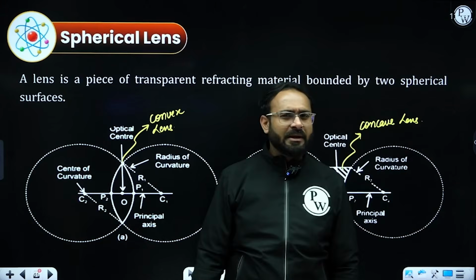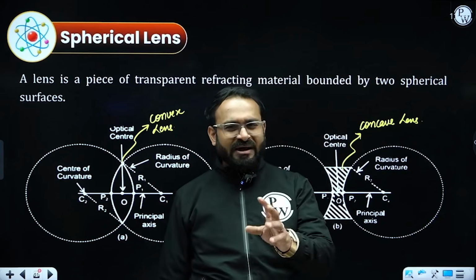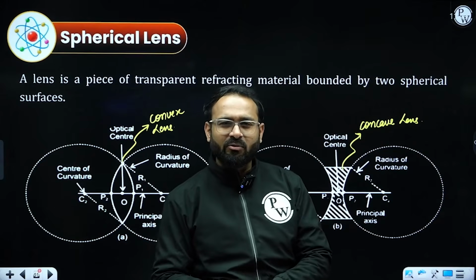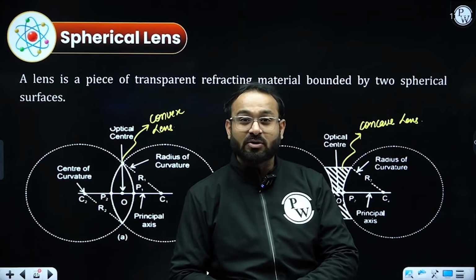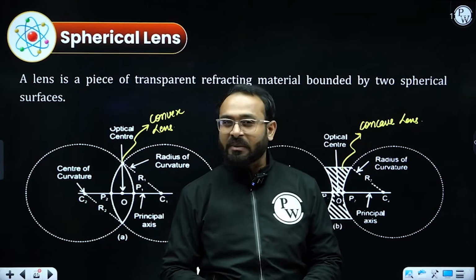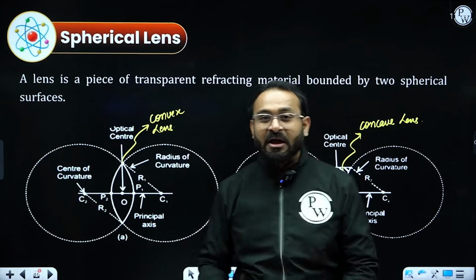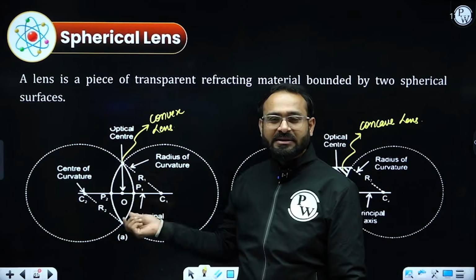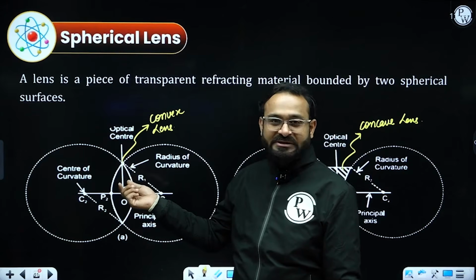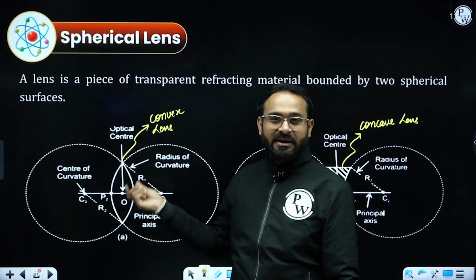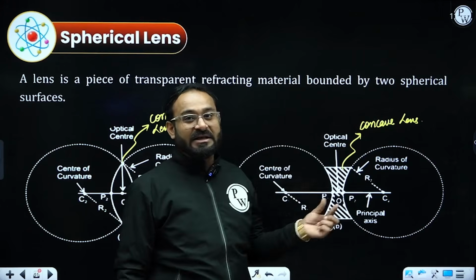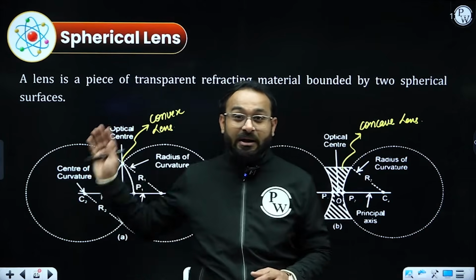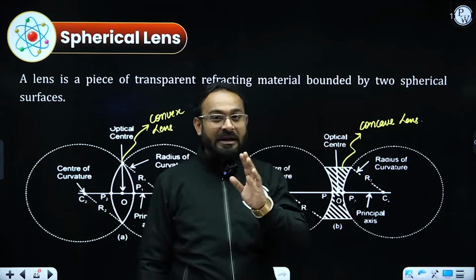How would you be able to identify? Generally in the viva or practicals, the examiner will ask, how would you identify whether it is a convex lens or concave lens if you are blindfolded? The answer is very simple. If you touch and feel it, it feels thick in the middle and thin at the edges. That is also the definition of the convex lens. It is thick in the middle and thin at the edges, whereas a concave lens is thin in the middle and thick at the edges. This is how you define convex and concave lenses.